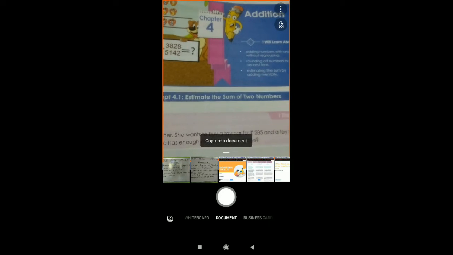When you click, the camera option will automatically be on. Now you just have to click the picture according to your need. That means whichever page you want to capture, take the camera onto that and click the picture. So first of all, click the picture here.